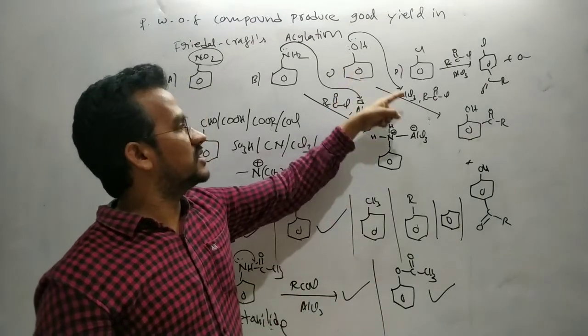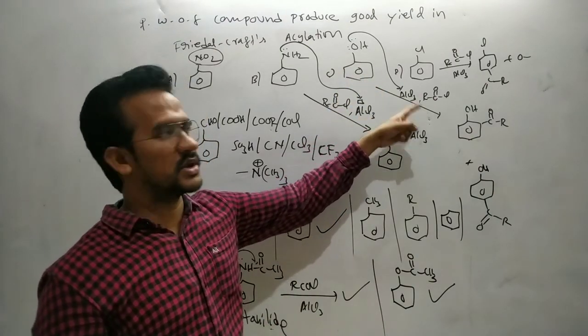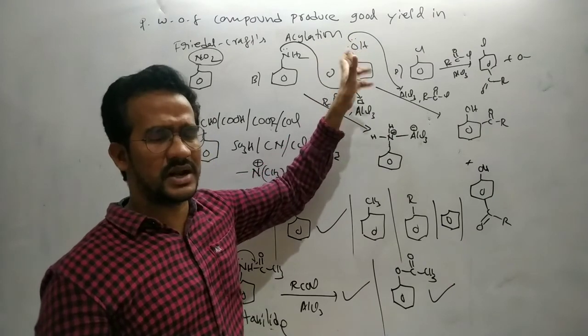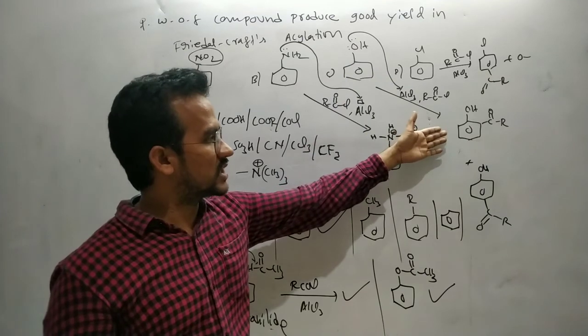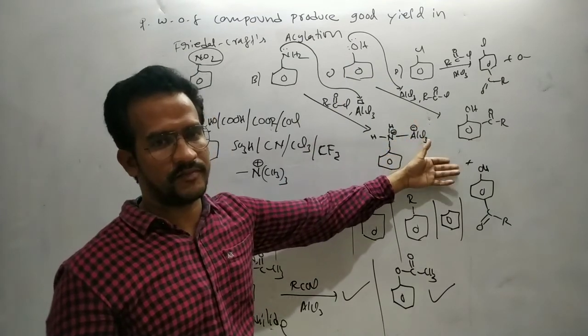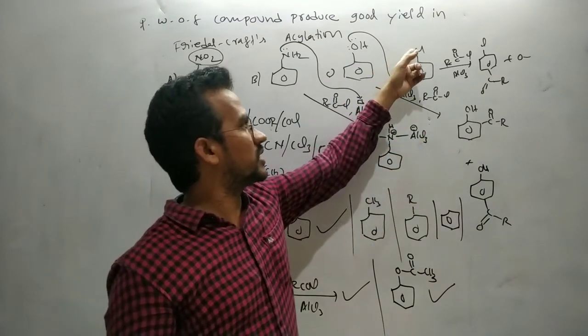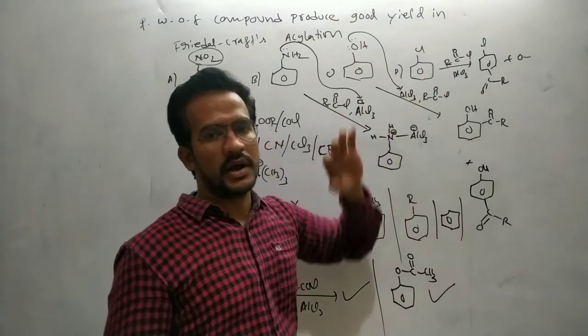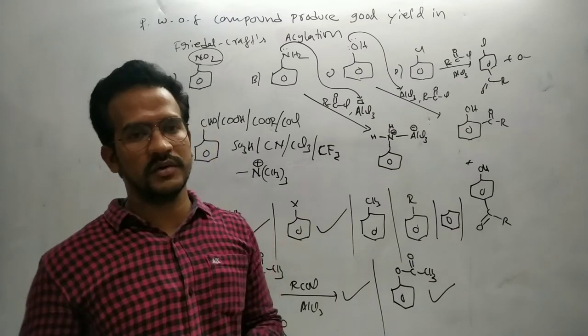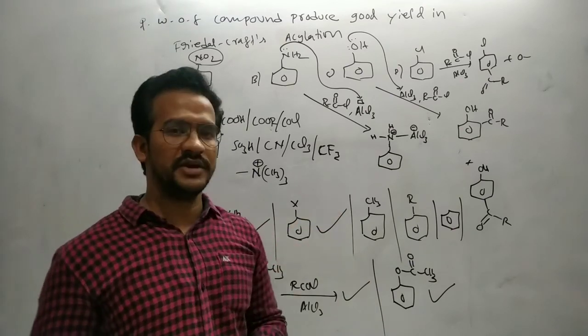Here also we can see some Lewis acid base complex, because here also there are lone pairs of electrons, but it is less basic when compared to this NH2. It is less basic. That's why here we can see a positive reaction but less yield. So in this case, this chlorine cannot form a Lewis acid base complex with AlCl3. And here we can see a good yield of that acylated product.